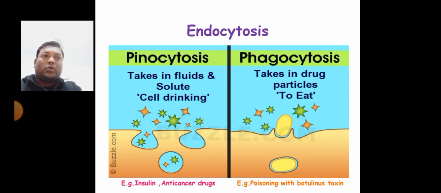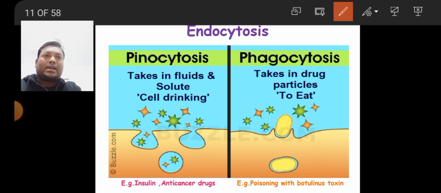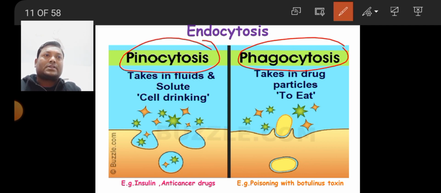Some other drugs also follow endocytosis, and there are two types of endocytosis, pinocytosis and phagocytosis. Pinocytosis is also called cell drinking, because it takes fluid or solute material. They will drink the solute material and fluids from the extracellular space. That is called pinocytosis. Example, insulin and some anti-cancer drugs. Phagocytosis takes drug particles, and it is called drug eating, because in phagocytosis the cell engulfs the external particle. From these processes some drugs flow in, for example poisoning with the botulinum toxin. This is called phagocytosis.